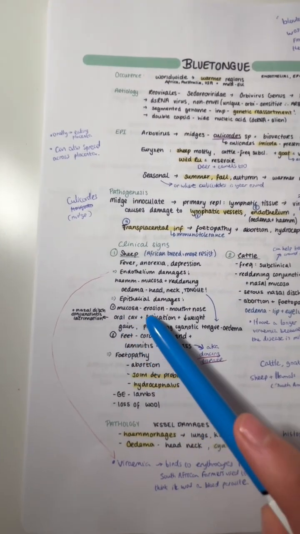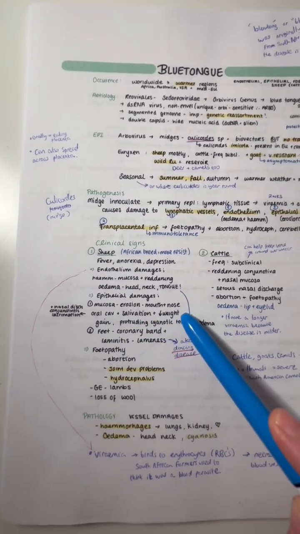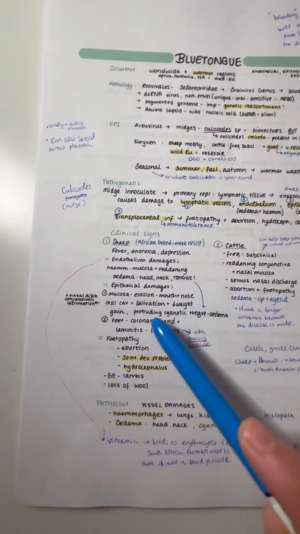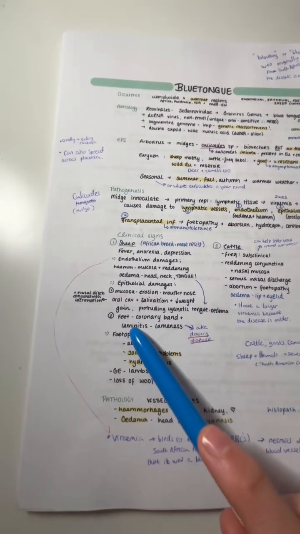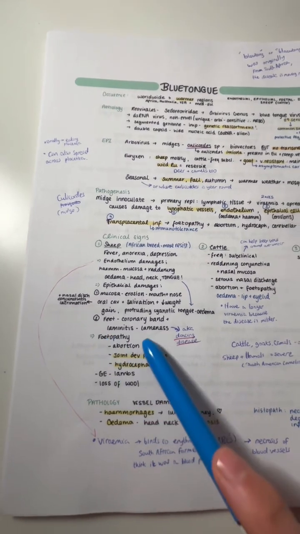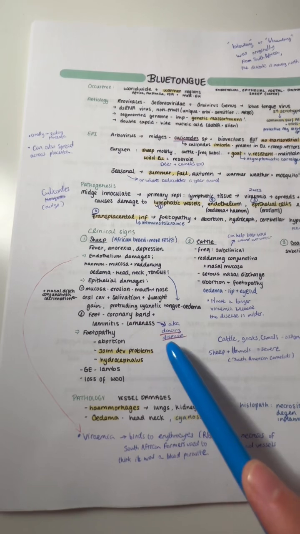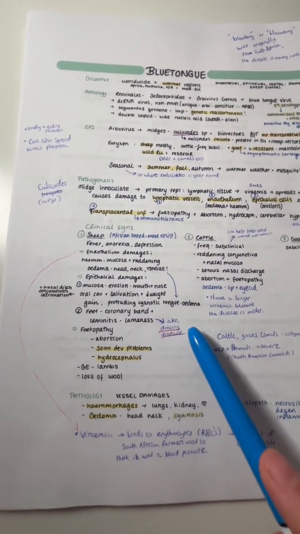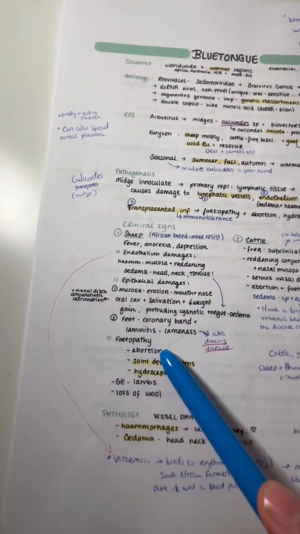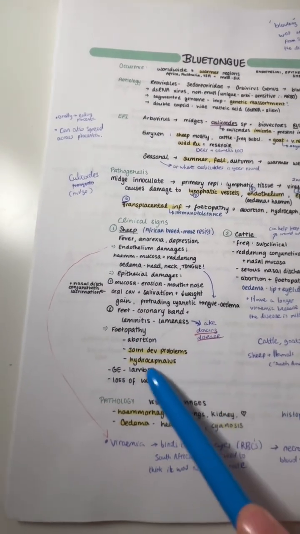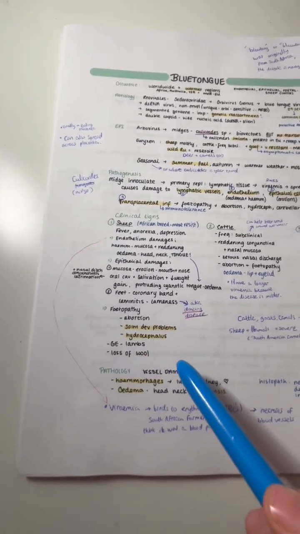In the mucosa, we can see erosions around the nose, mouth, oral cavity, and we can see salivation and decreased weight gain. And a main feature is protruding cyanotic tongue edema. In the feet, it affects the coronary band and causes laminitis and lameness. The disease used to be called the dancing disease because the animals couldn't stand on one foot or the other. They were constantly moving from one foot to the other due to the pain. In the case of fetopathy, it causes abortion, joint development problems, and hydrocephalus. And we can also see a loss of wool within the sheep.